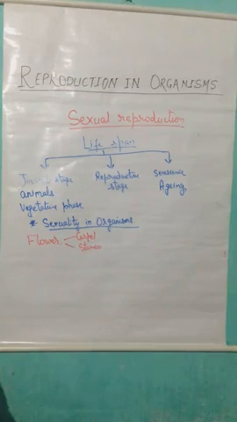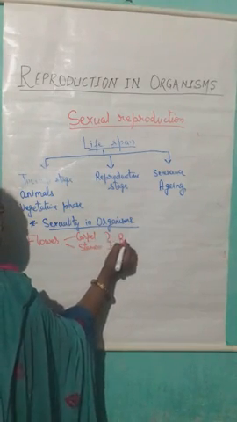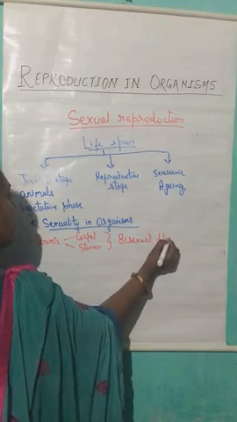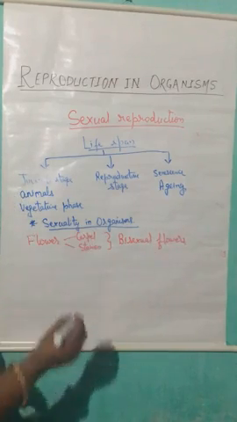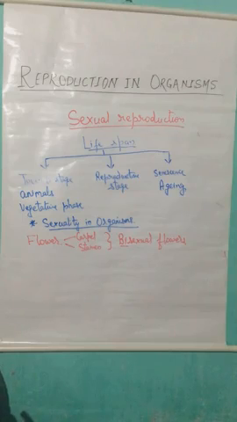If both the reproductive parts are present in the same plant or the flower, they are capable to produce both types of gametes, and hence these types of flowers are known as bisexual flowers. Why have we used the term bisexual? Both the sexual reproductive parts are present within the same flower. The best example of a bisexual flower is China rose or hibiscus.